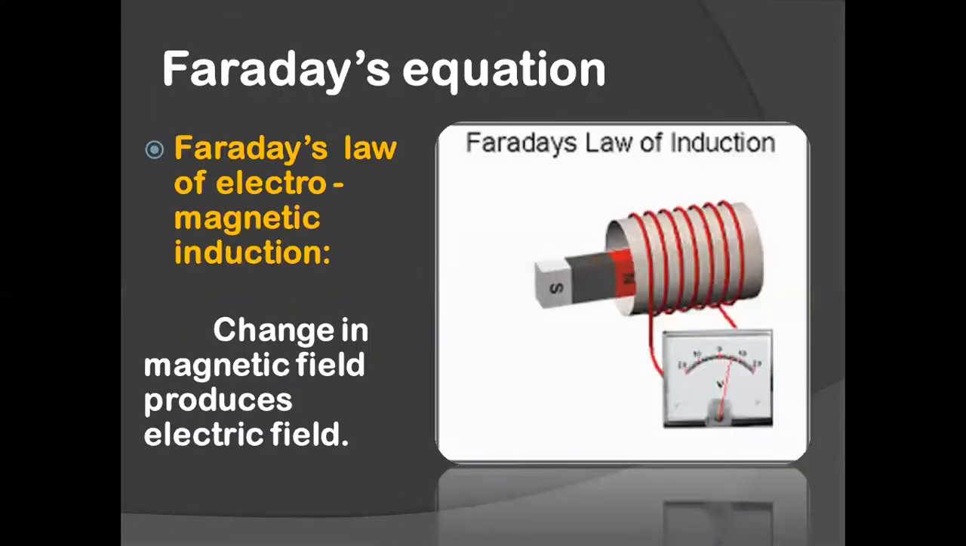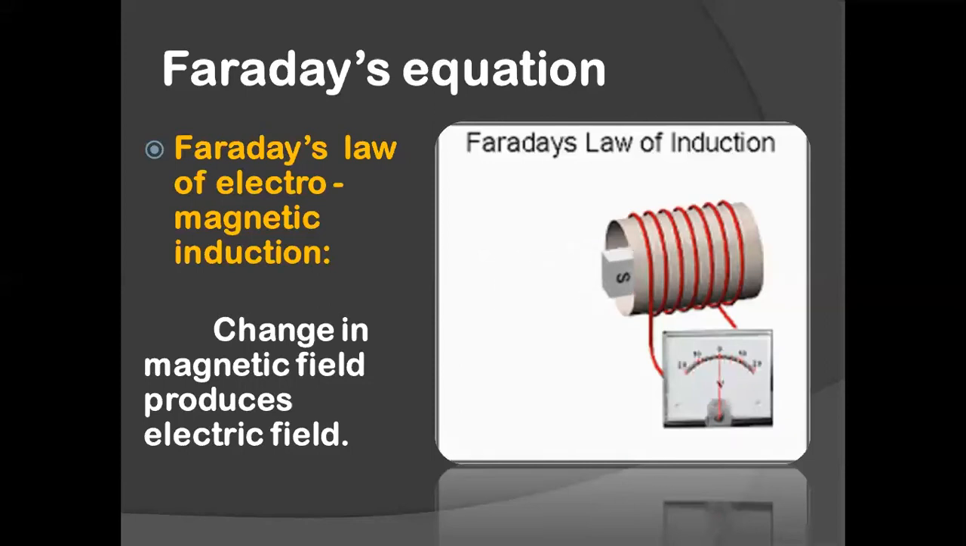What does Faraday say? In Faraday's law of electromagnetic induction, he says that change in magnetic field can produce electric field. How can a magnetic field produce electric field? We need a battery or a power supply to produce electric field. But how come just a magnet can produce it?